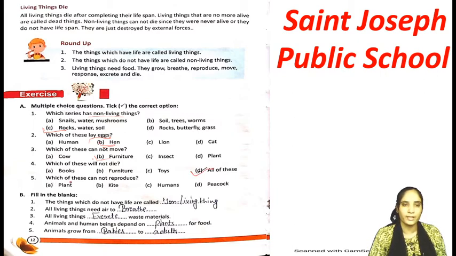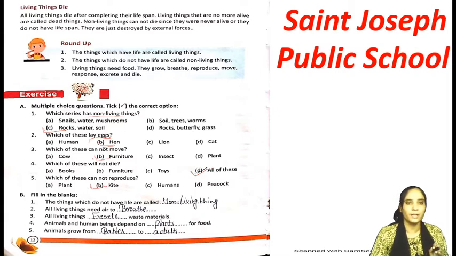Number 5: which of these cannot reproduce? इसमें से ऐसा कौन सा कैटेगरी है जिनमें reproduction का process नहीं होता. Plant, yes, it can reproduce: seed से plant से tree. Humans, definitely, mothers can reproduce babies. Peacock भी अपने young ones देते हैं, ठीक है. So the right option is B, kite. Tick the correct B option. So we have finished multiple choice questions.